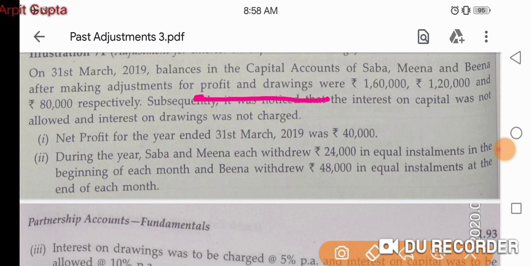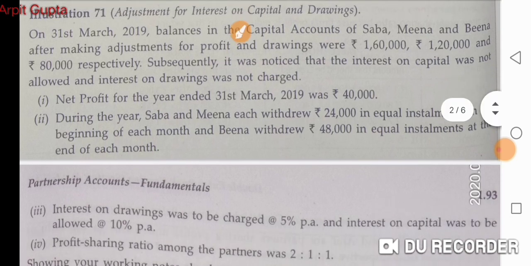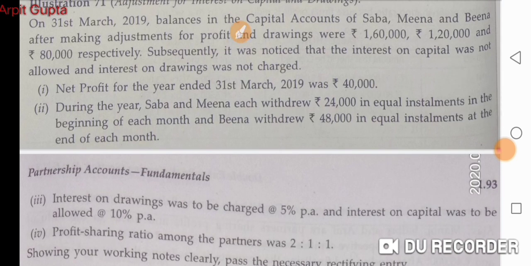Now what is the mistake? The question says net profit for the year was 40,000. During the year, Sabah and Meena withdrew 24,000 in equal installments in the beginning of each month. 24,000 in equal installments means there are 12 months, so 2,000 per month.